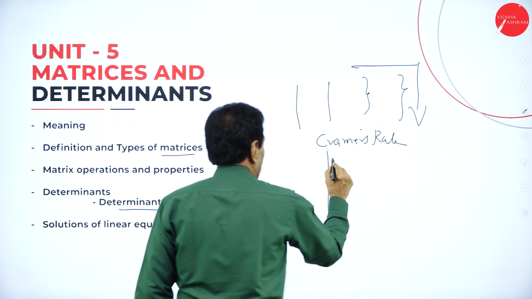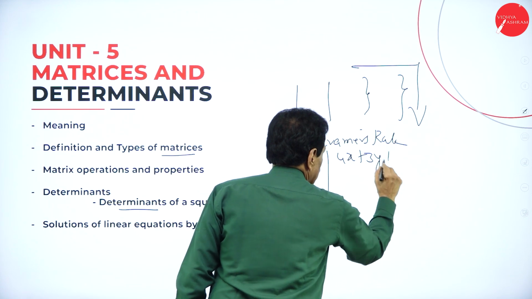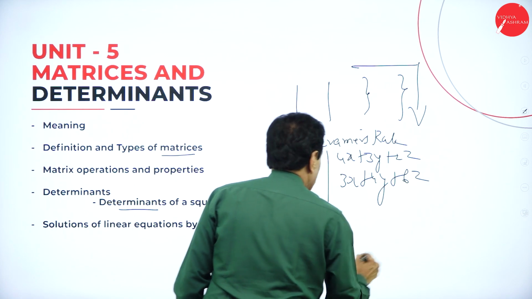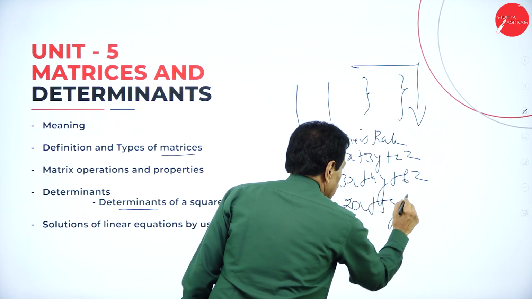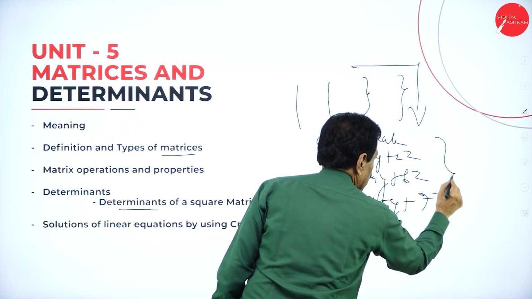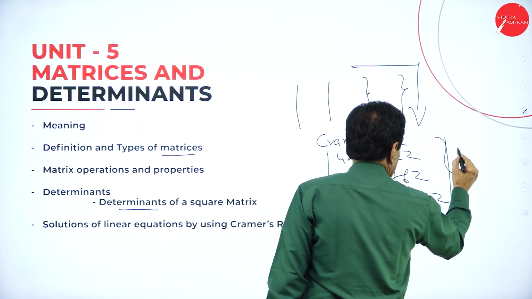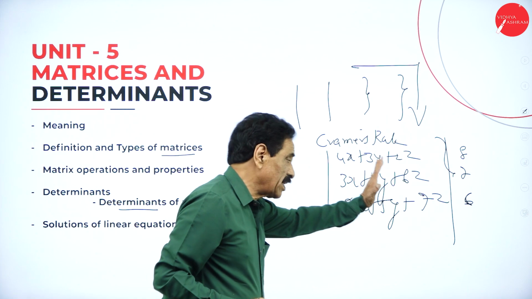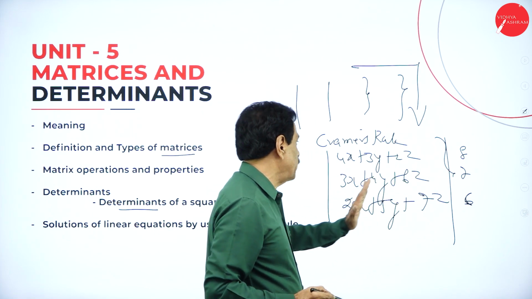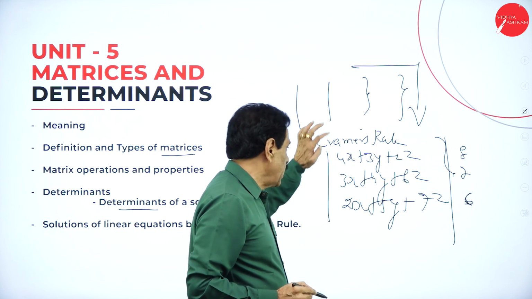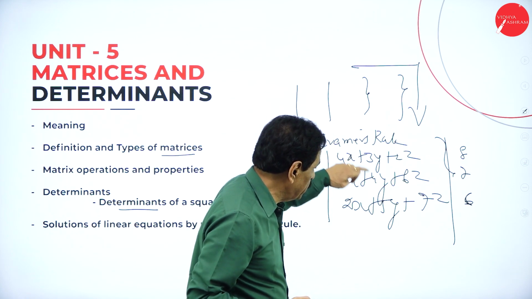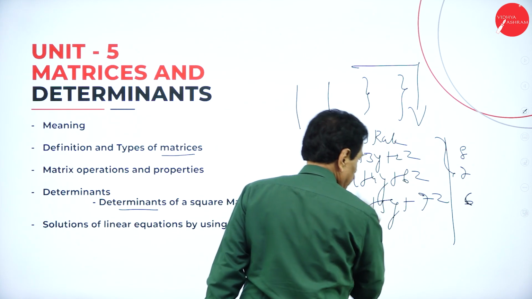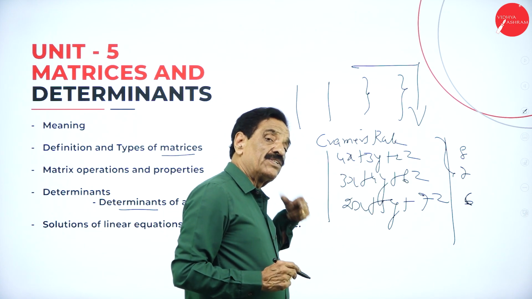Here in Cramer's rule, we can have 4x plus 3y plus 2z equal to 8, 3x plus 4y plus 6z equal to 7, then 2x plus 5y plus 7z equal to 6. So what does Cramer's rule say? First you solve the problem as it is, then shift the 8, 7, 6 into the first column. Here 4, 3, 2 becomes 8, 7, 6. Second is 3, 4, 5, then 2, 6, 7. Then shift to the second place, then shift to the third place.